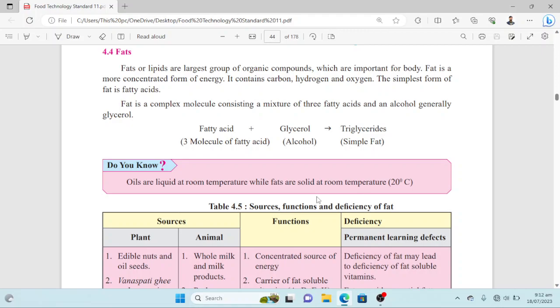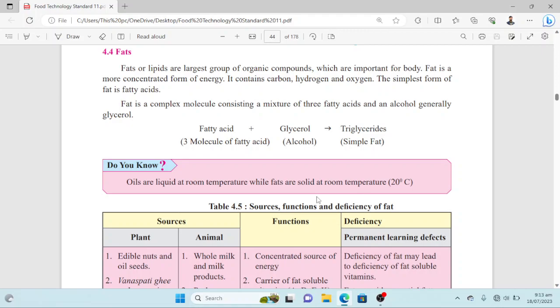Fats. Fats or lipids are the largest groups of organic compounds which are important for the body. Fat is a more concentrated form of energy and it contains carbon, hydrogen, oxygen. The simplest form of fat is fatty acids. As we have discussed earlier, fats are rich in energy. They are a resource of energy. 1 gram of fat delivers 9 kilocalories, and they also contain carbon, hydrogen, and oxygen in their structure, as these are organic molecules.